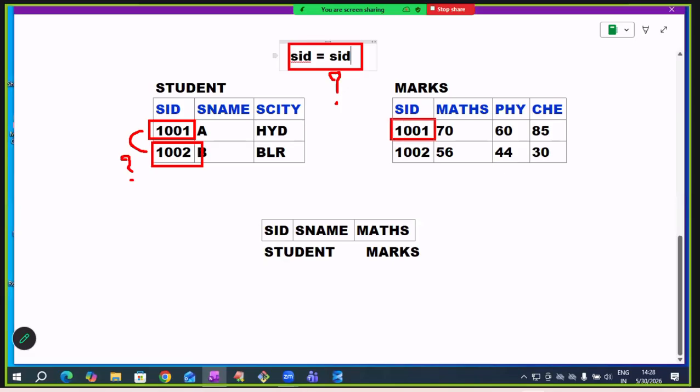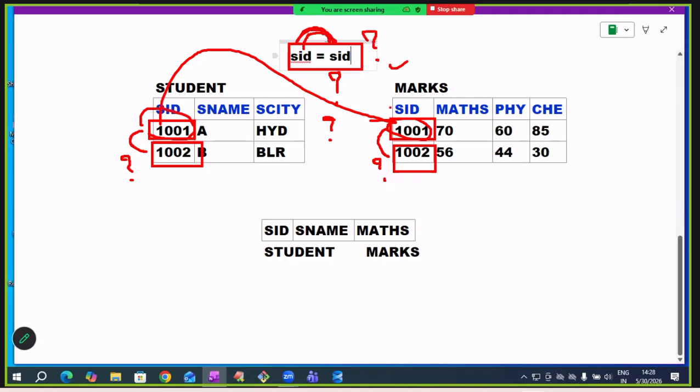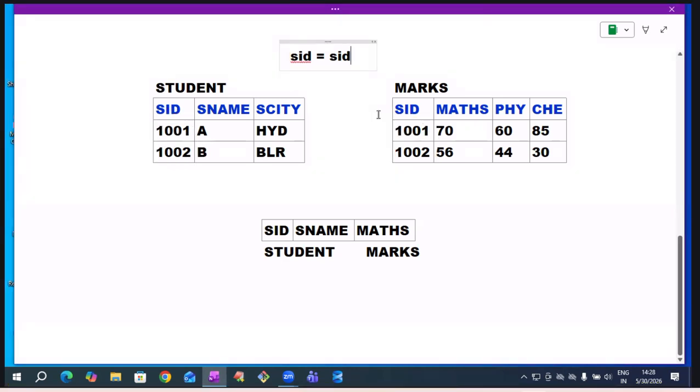Or do you want to compare the marks table student ID with another student ID in the marks table? Or do you want to compare the student table SID with the marks table SID? Which SID are you comparing with which SID? This is not a clear instruction. You cannot write like that.